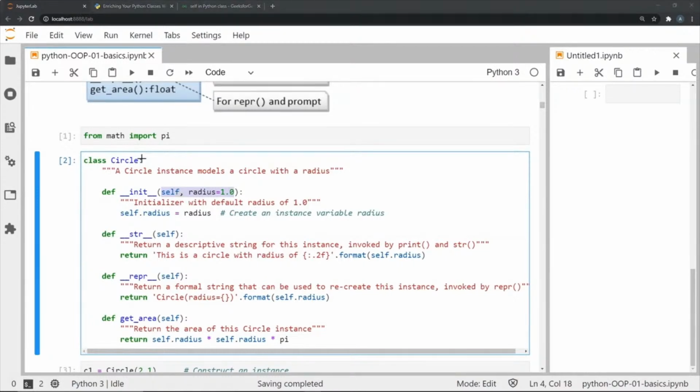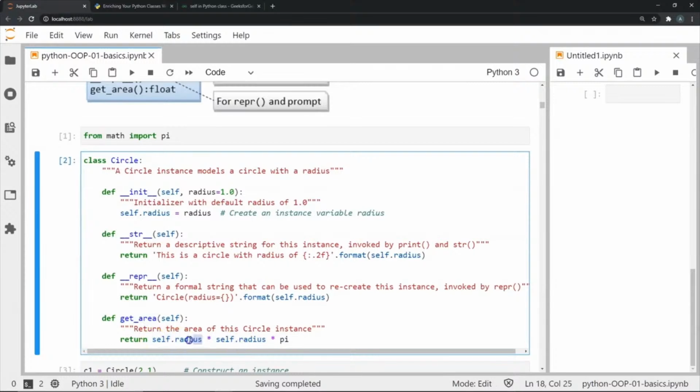Now, don't worry if all this is very confusing. It might be in the beginning, but just try to understand that this is something that we do for good practice, and you will understand when to use self or when not to use self as you learn about object-oriented programming.